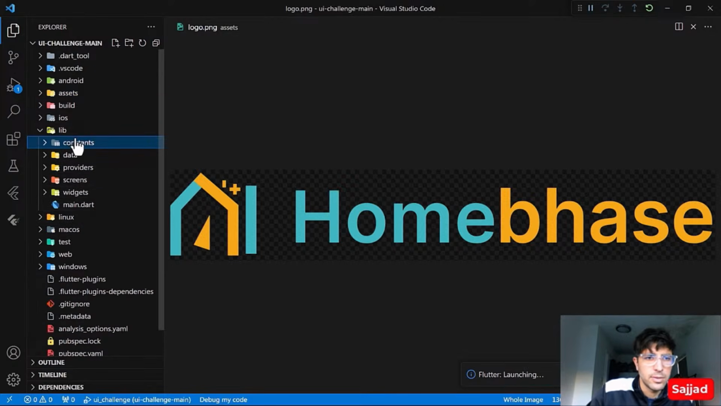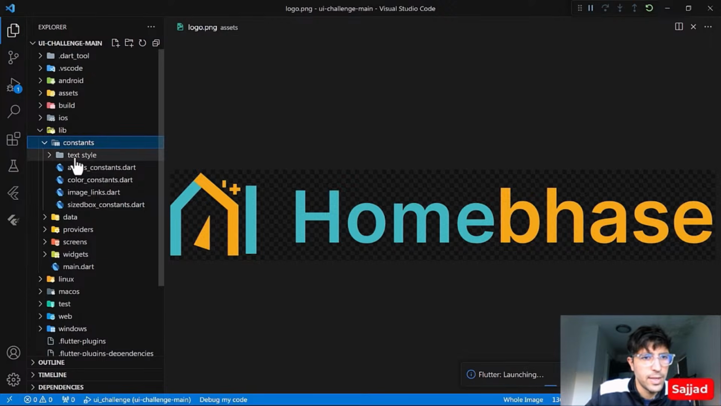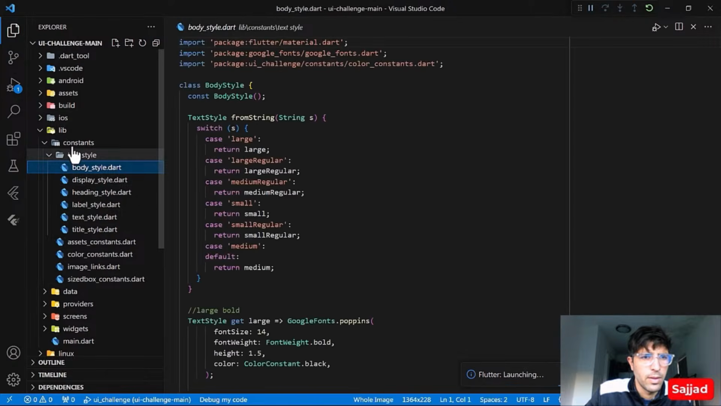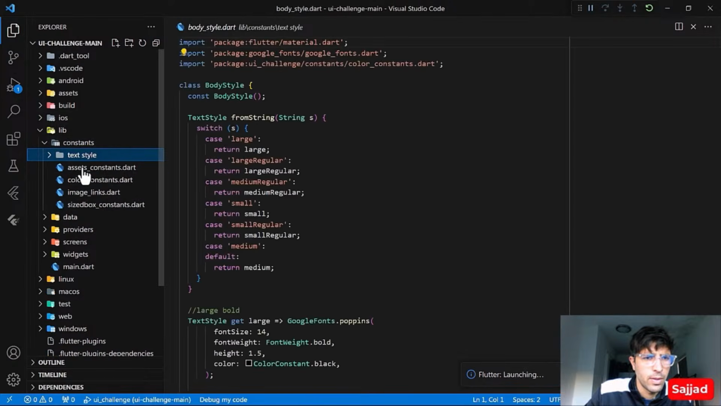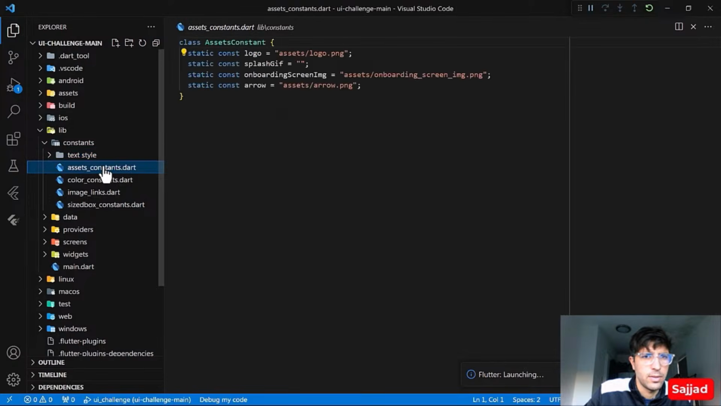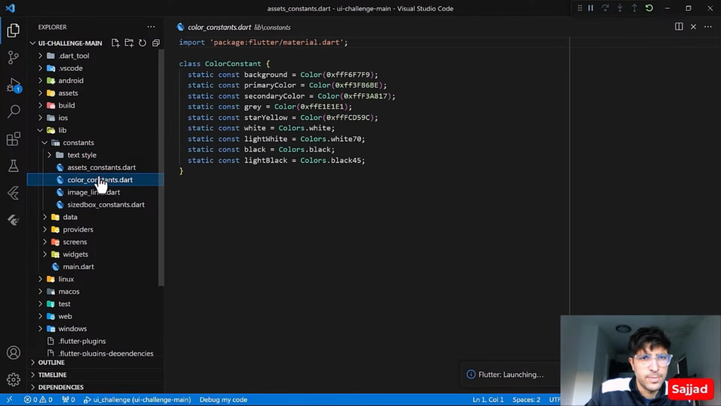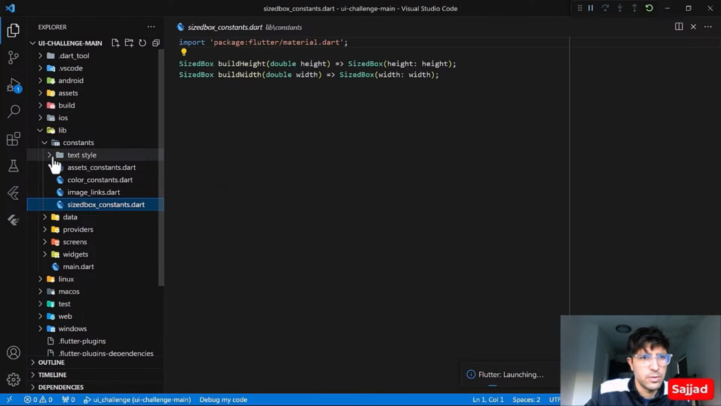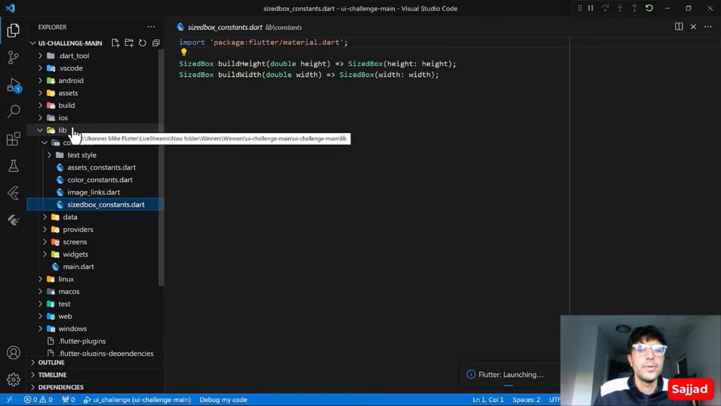We have the constants. Inside the constants we have the text styles. We have the assets constants. Yeah, this is good. And this is the sized box constant. So this is the positive feedback: if you're using any hard-coded data, it is better to pre-define it somewhere within the constants folder.